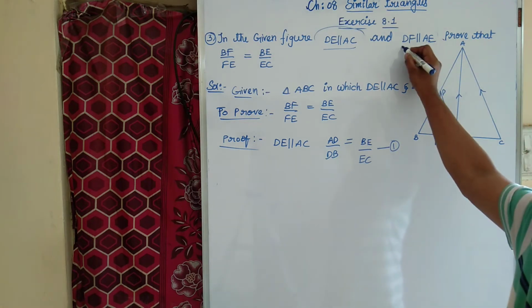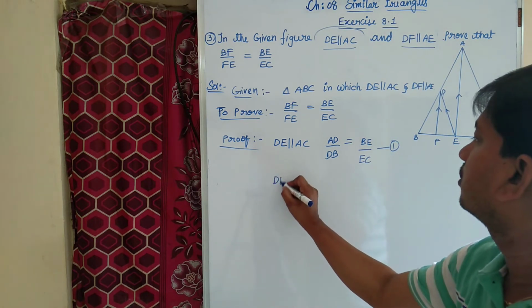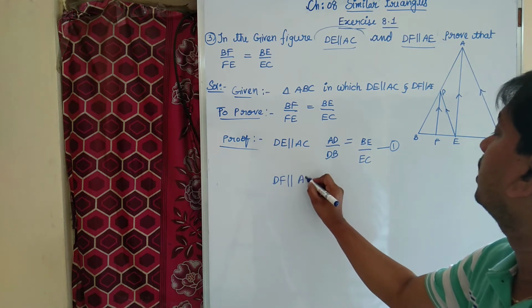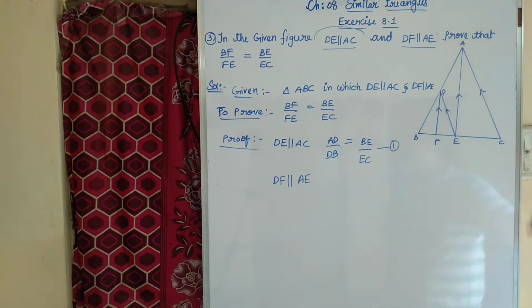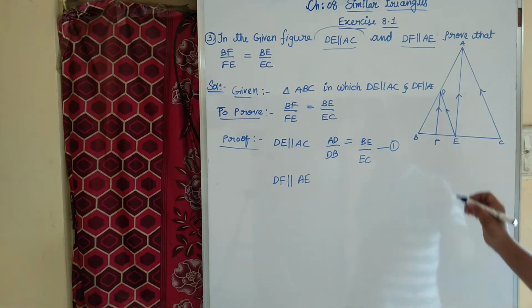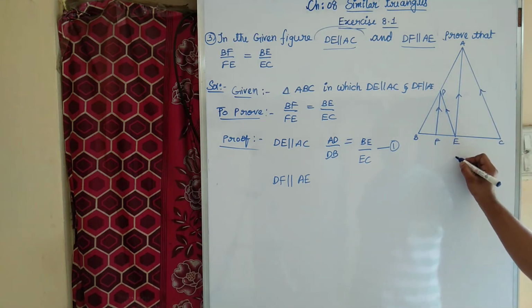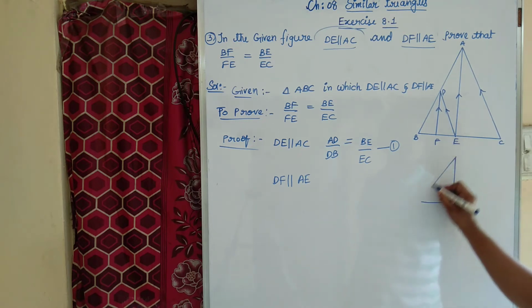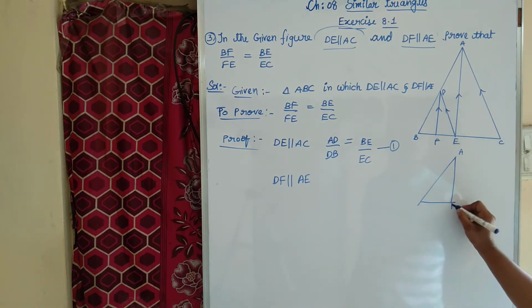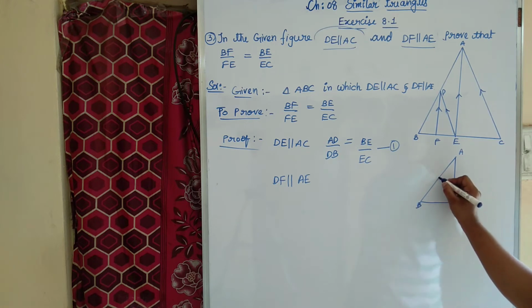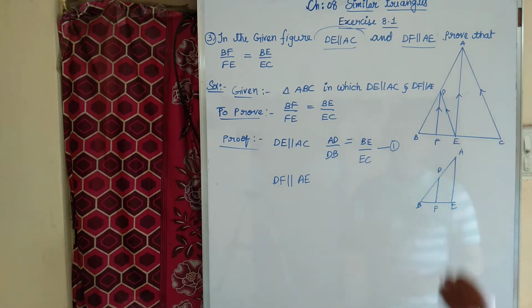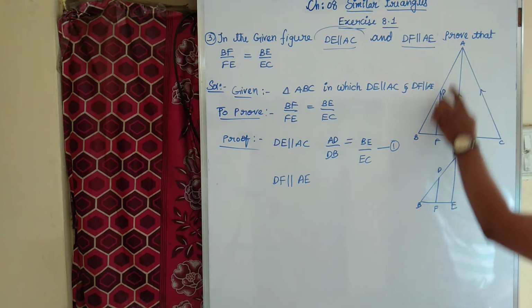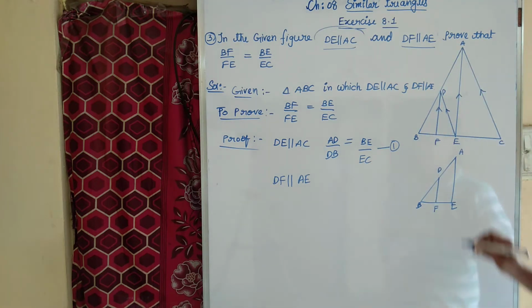Now coming to the second parallel, DF is parallel to AE. This is our DF, which is parallel to AE. See, this is A, E, B and this is D, F. So here, students, I am considering triangle ABE in which DF is parallel to AE.